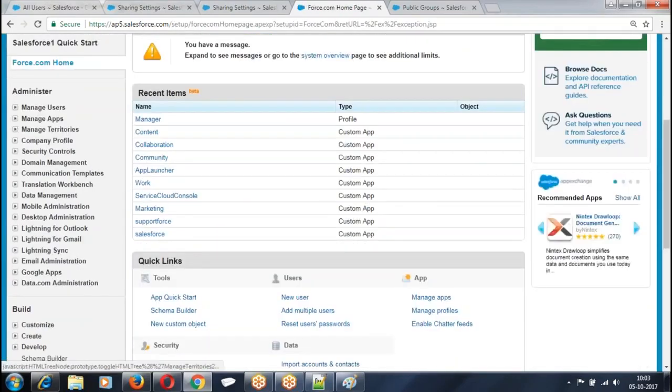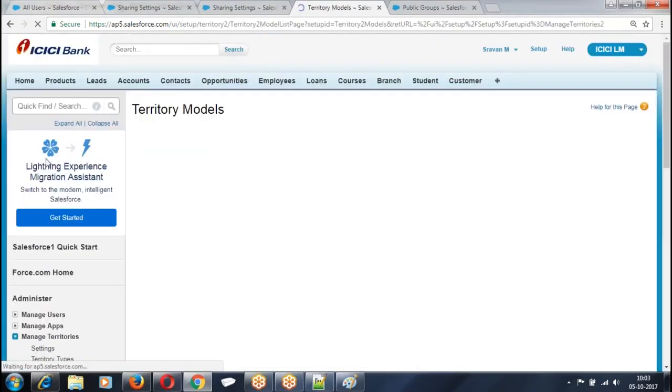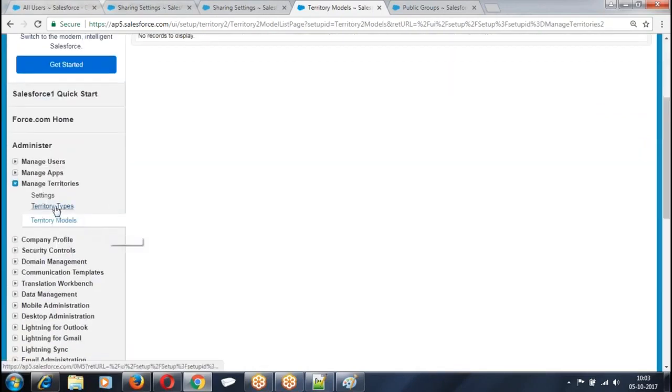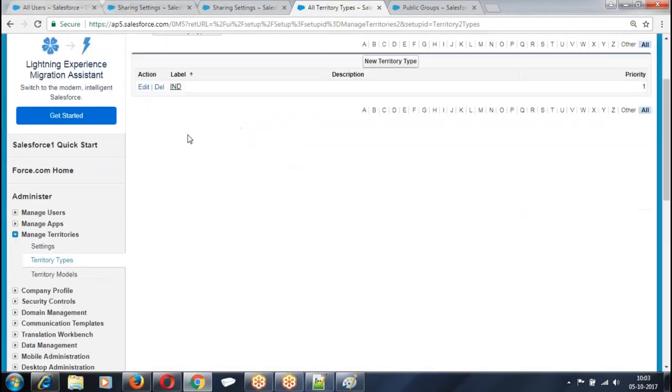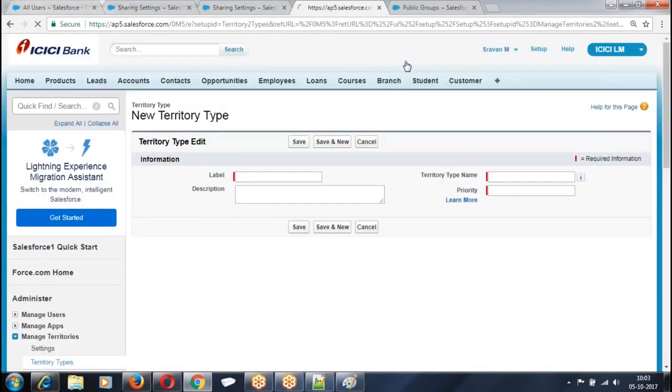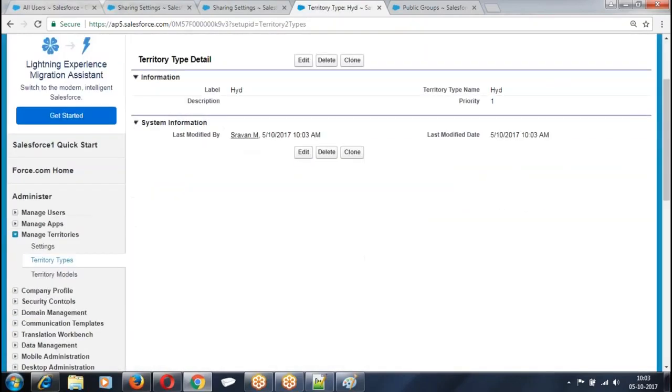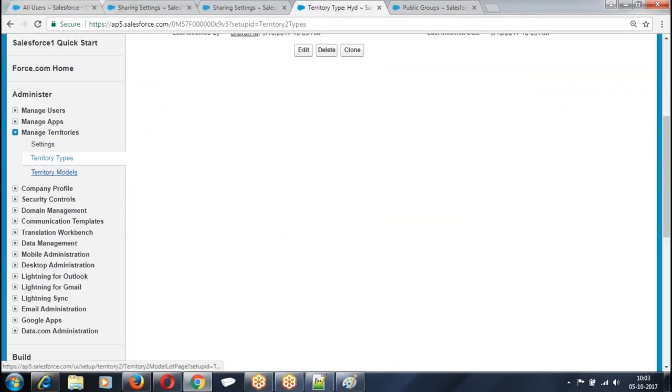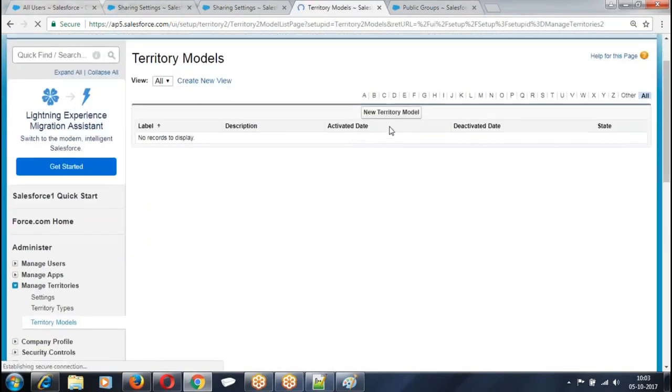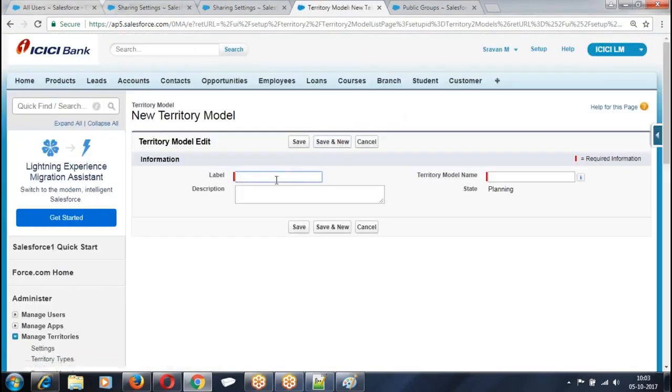Go back to this. Manage territories. Now what I'm doing, first territory. Territories, I created a new territory type. Hyderabad territory. I have a territory type called Hyderabad. Under the Hyderabad, we are going to create some territory models.